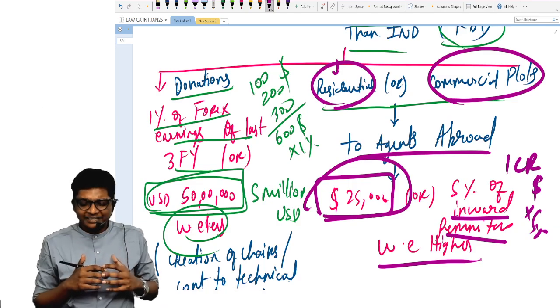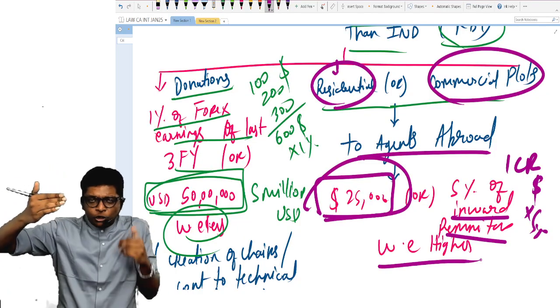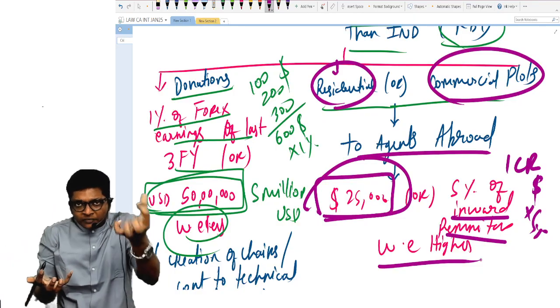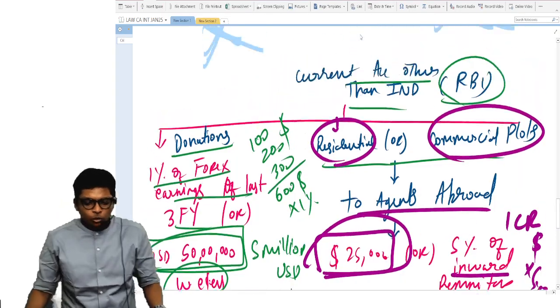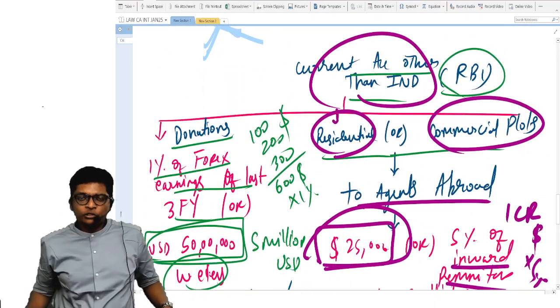Are you following, guys? That means when you sell a property abroad, the commission you can pay to the agent abroad is $25,000 or 5% of the money that came into India because you sold. Two limits over in schedule number, this other than individual RBI limit.